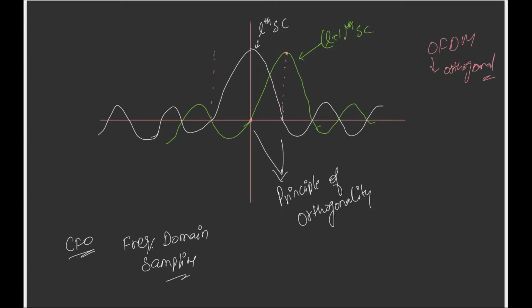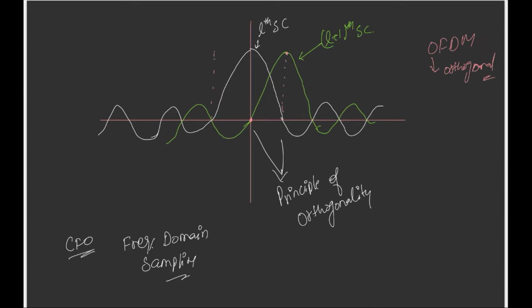Whenever the Lth subcarrier is maximum and we sample it here, the L plus 1th subcarrier or L minus 1th subcarrier, the other subcarriers, are 0. Whenever the L plus 1th subcarrier is maximum where we sample it, the other subcarriers like the Lth subcarrier or L plus 2th subcarrier are 0. So this is the principle of orthogonality. If we maintain this, we have all the advantages of OFDM.